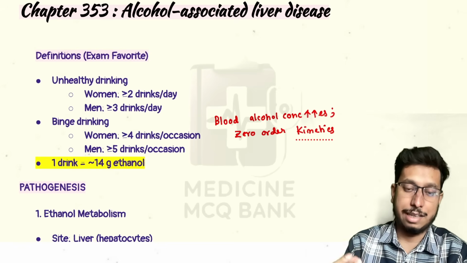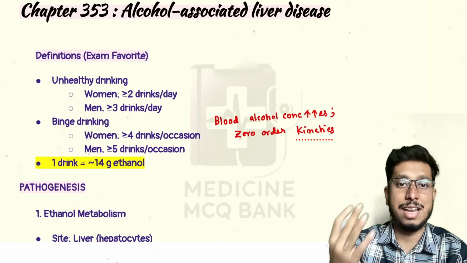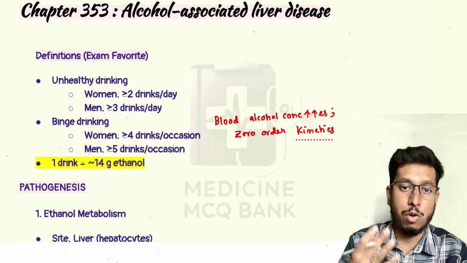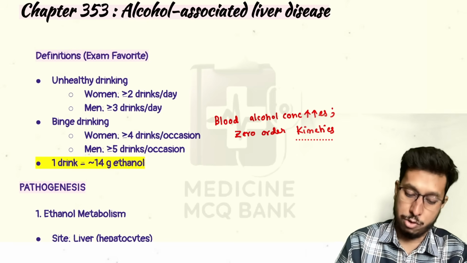Therefore, in binge drinking, alcohol concentration remains very high in the plasma for a prolonged period. So the effect of alcohol will be prolonged and more pronounced.